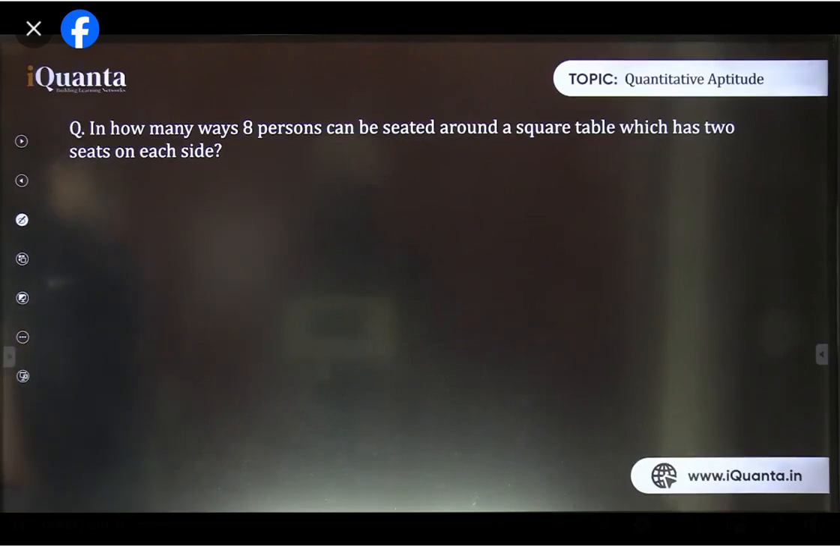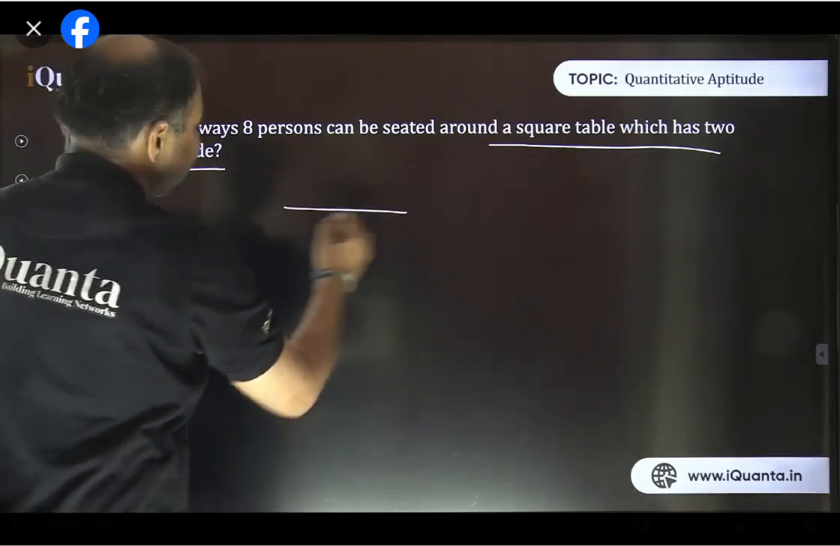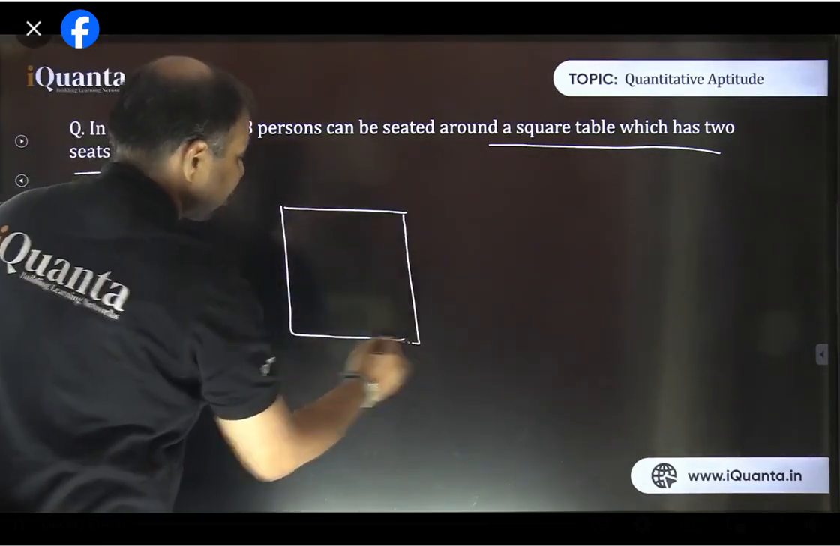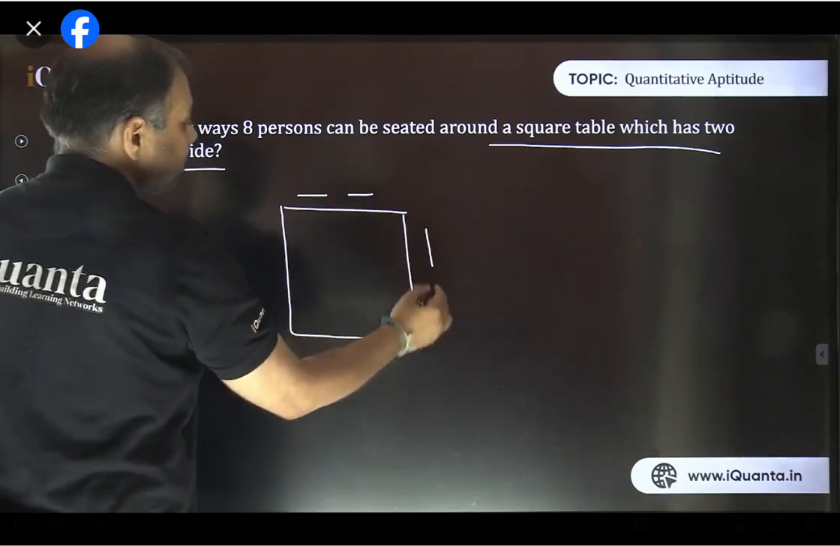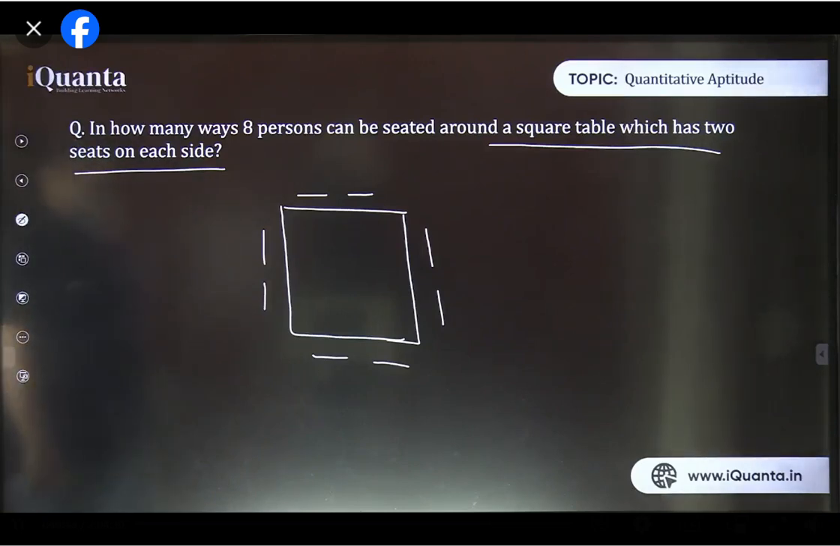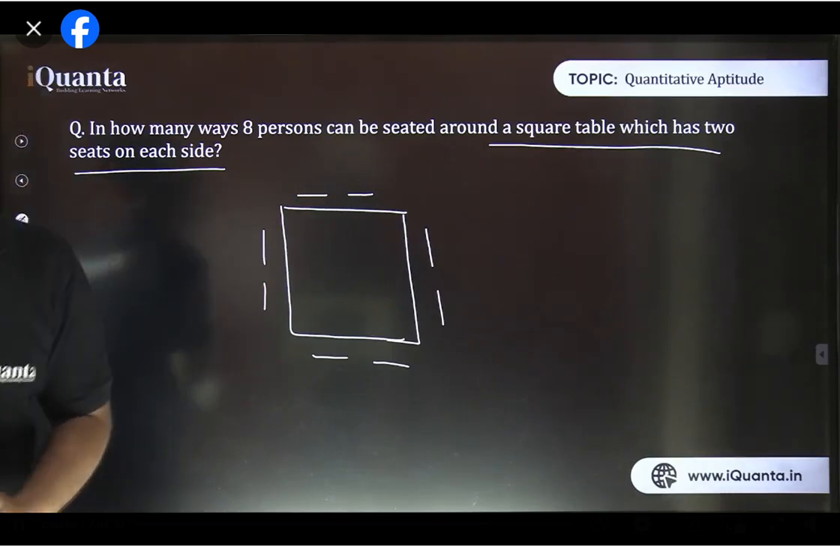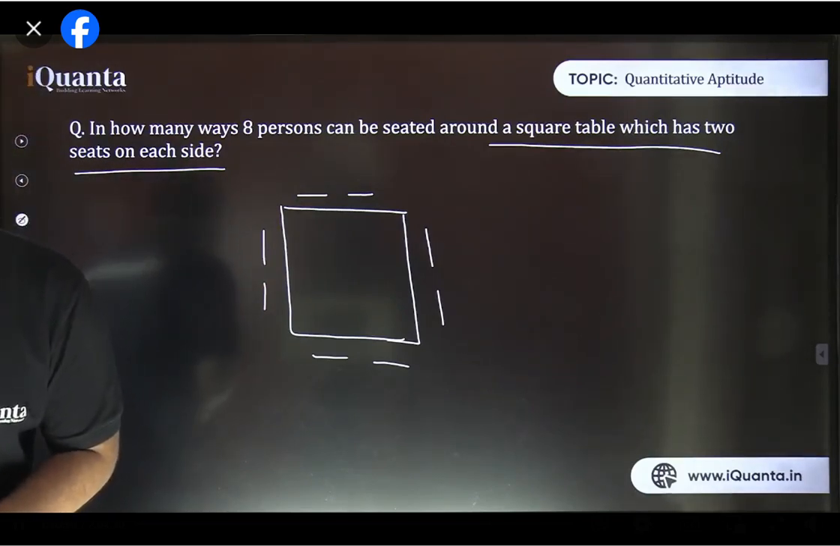In how many ways can 8 persons be seated around a square table which has 2 seats on each side? Now this is a square table, so this concept will be very clear. There are 2 seats along each side. Be very careful. So 8 persons are to be seated. Now tell me, how many ways are there for the first person to take a seat?